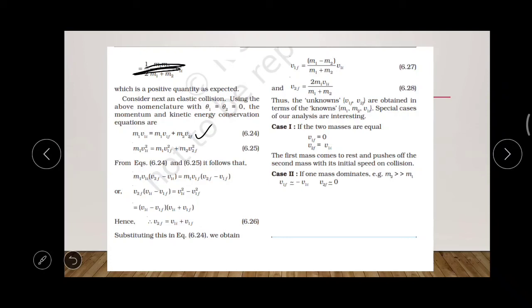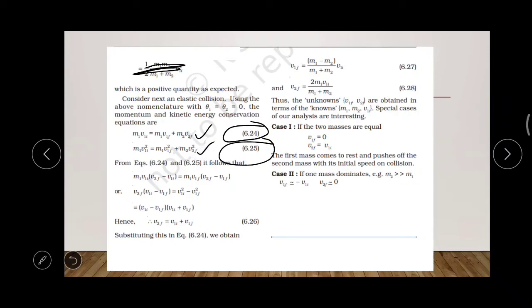Thereafter, 6.24 is the conservation of momentum, and 6.25 is the conservation of energy, that is m1 v1i square is equal to m1 v1f square plus m2 v2f square. From all the terms the half is removed, because the half appears on both the left hand and the right hand side, and you get m1 v1i square is equal to m1 v1f square plus m2 v2f square. That is the kinetic energy conservation equation.